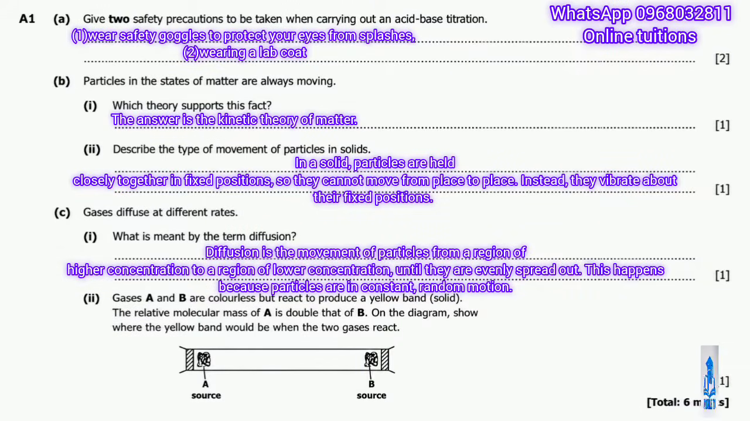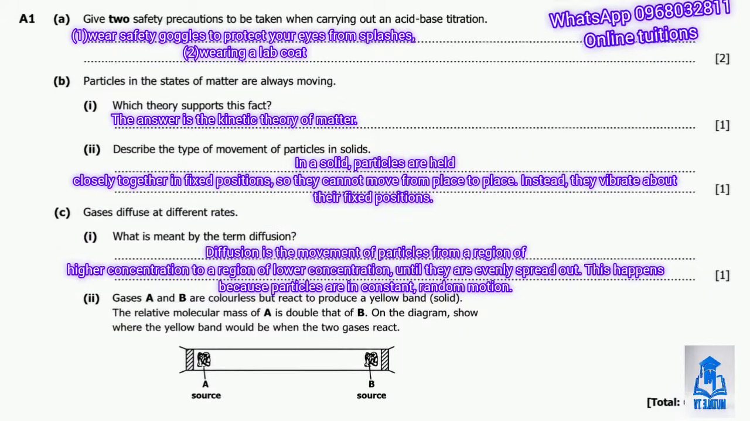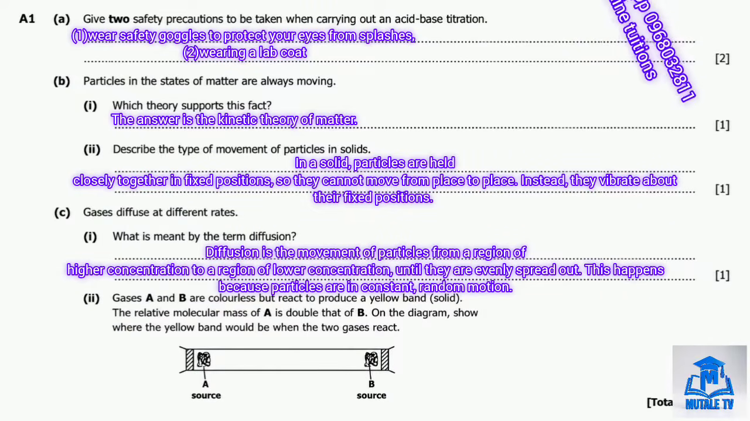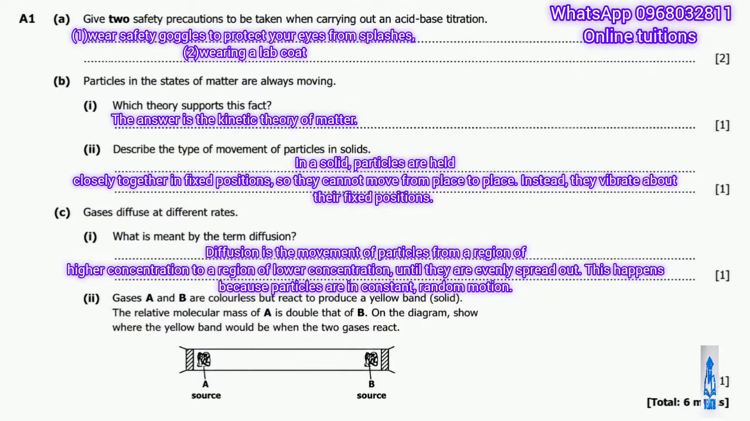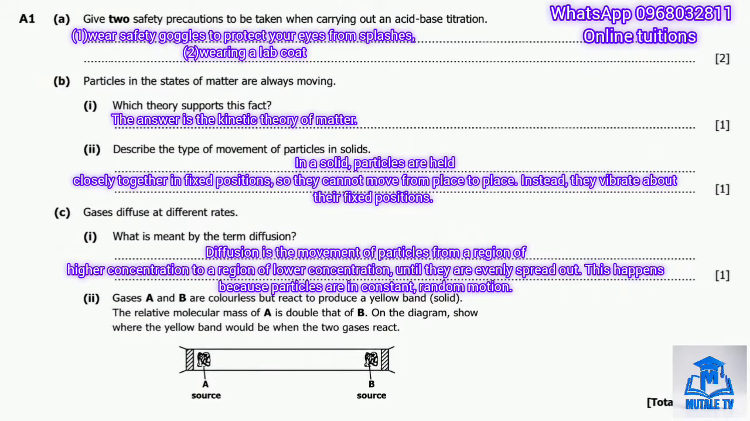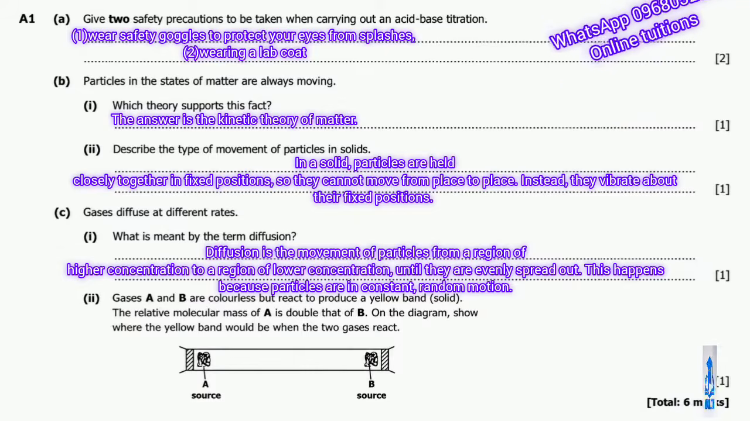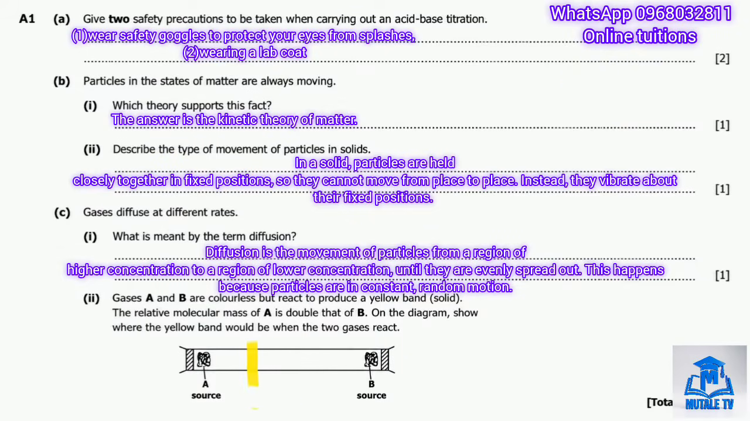So question C2 gives us a practical scenario. Gases A and B are colorless, but react to produce a yellow band, which is a solid. We are told the relative mass of A is double that of B, and we need to show on the diagram where the yellow band would form. So here, how to think about this step by step is that light gases diffuse faster than heavier gases. Since gas B has half of the molecular mass of gas A, gas B is lighter, so it diffuses faster and travels further before meeting gas A. So this means that the yellow band will form closer to the source of gas A, not in the middle